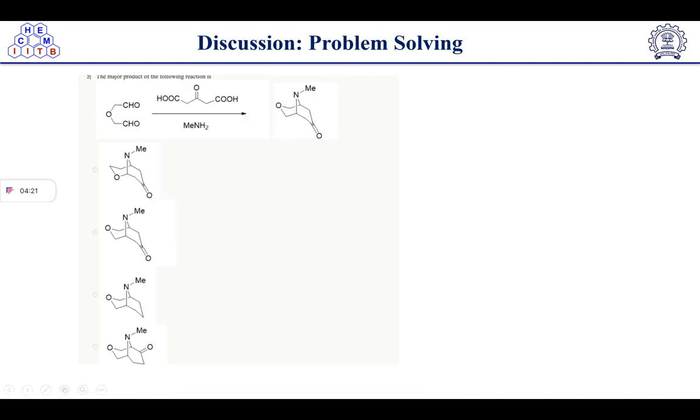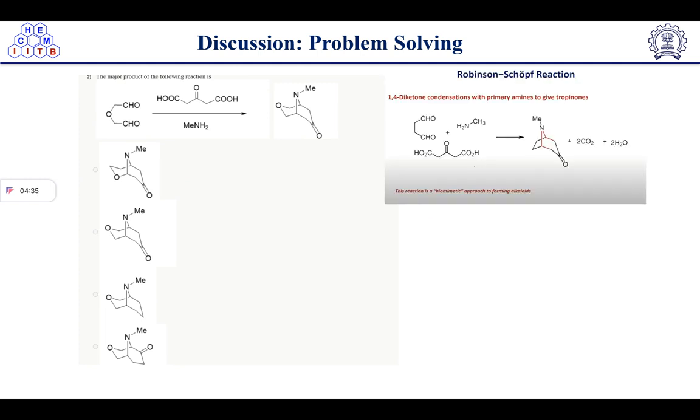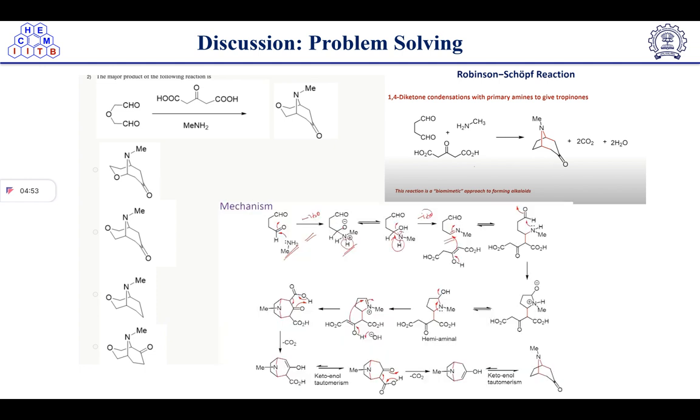Next one. The major product of the following reaction is. This is again a mechanism problem type question, and this is a name reaction. You already know it. All of you know about the Robinson annulation reaction, but this is the Robinson Schöpf reaction. In this case, a 1,4-dicarbonyl condensation takes place with a primary amine to give tropinones. So we'll see the mechanism here.